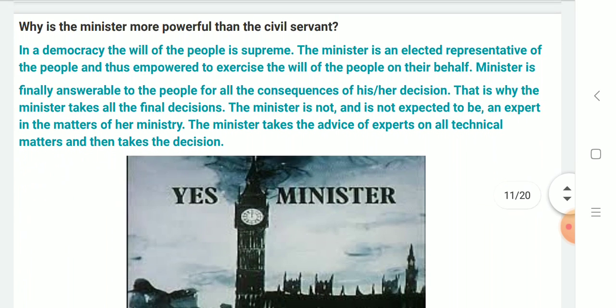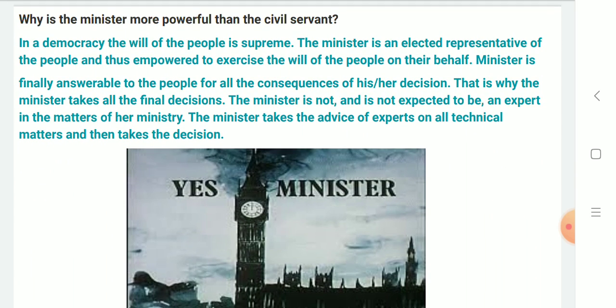Why is a minister more powerful than the civil servant? In a democracy, the will of people is supreme. The minister is an elected representative of people and thus empowered to exercise the will of people on their behalf. Minister is finally answerable to the people for all the consequences of his or her decision.